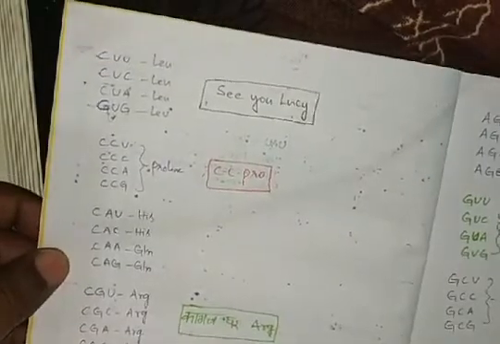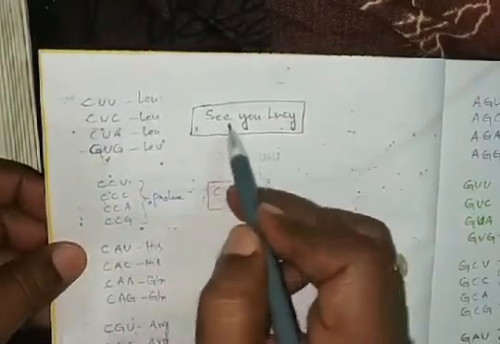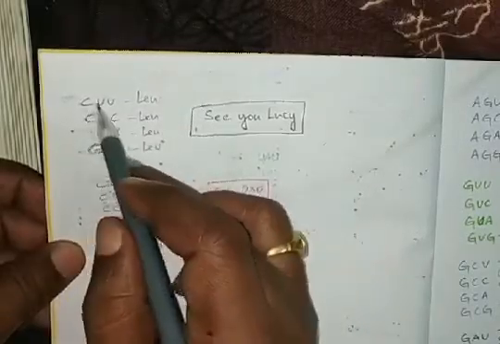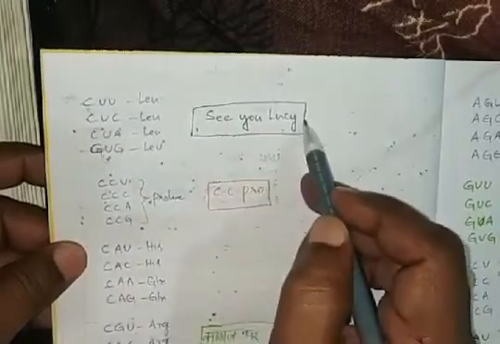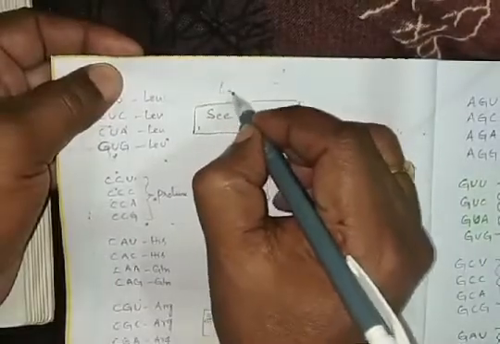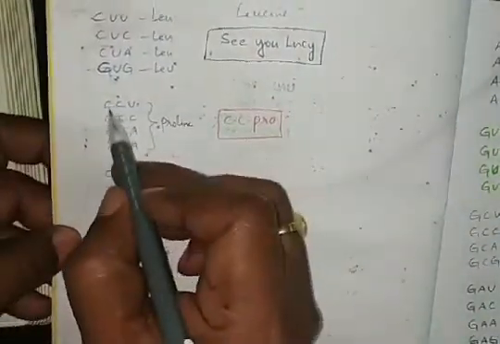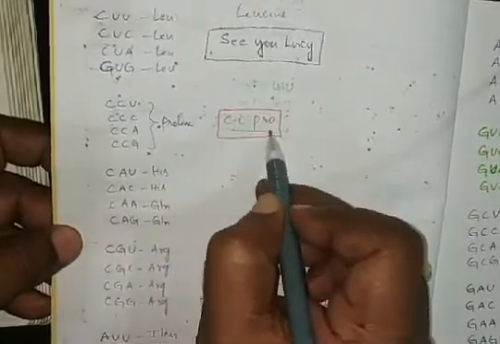So let us see the remaining codons. Next codon is CU. What is the code for this? CU Lucy. If the codon starts with CU, Lucy, it means leucine. Leucine is an amino acid. CU Lucy. Next codon is CC, cameras. So CC Pro.